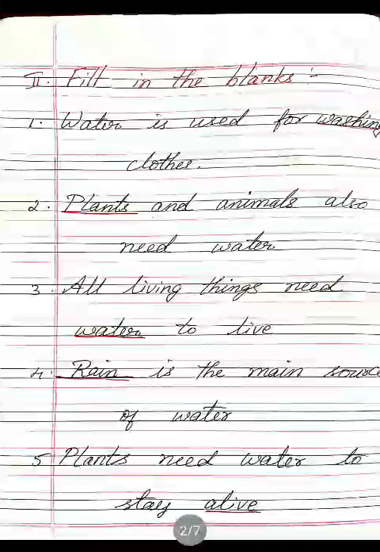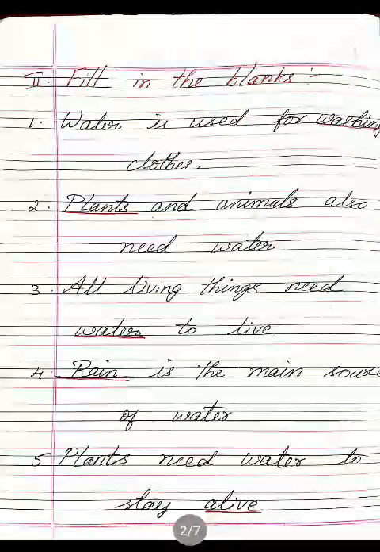Fifth one, plants need water to stay dash. So in the dash you must write alive. Plants need water to stay alive.